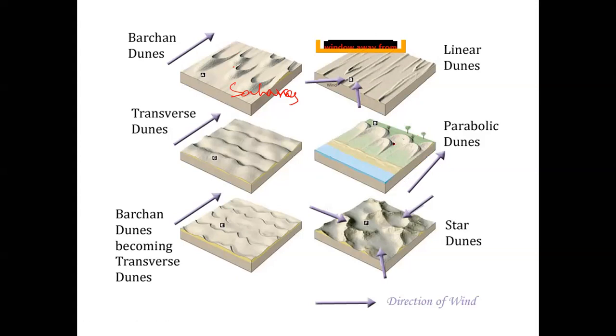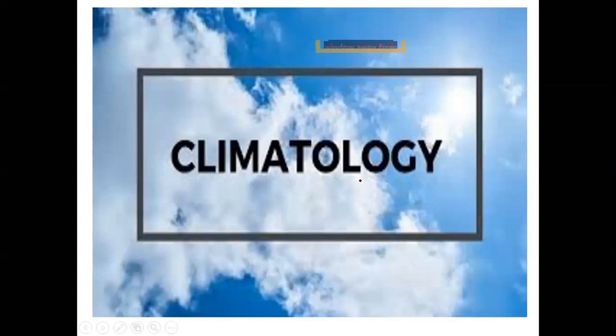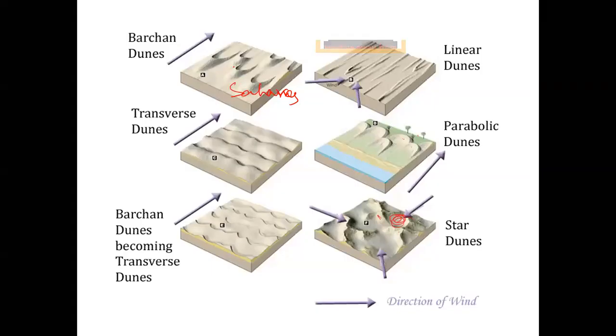वो जो कहावत है ऊंट किस करवट बैठता है वाला is probably related to this. These are your star dunes, in which you have this extensive arm and then you have smaller arms. So these are your basic depositional and erosional features which are related to your coastal and your arid landforms.